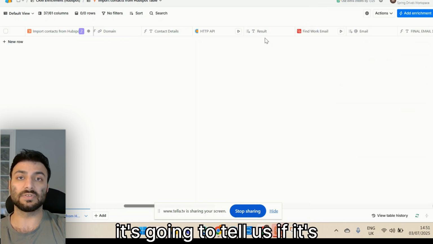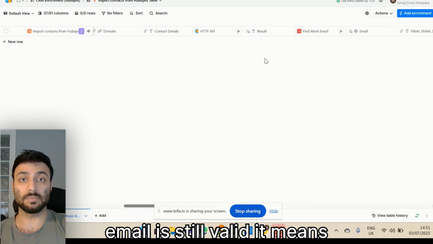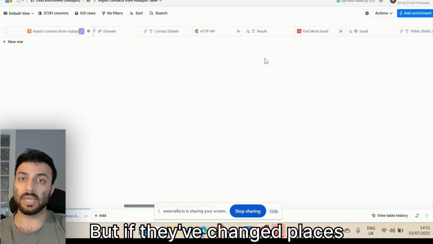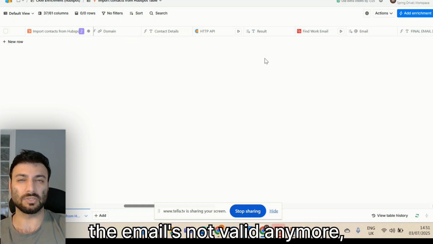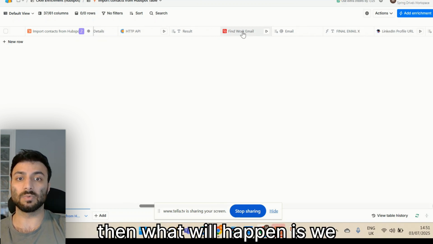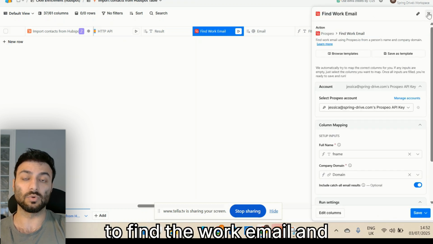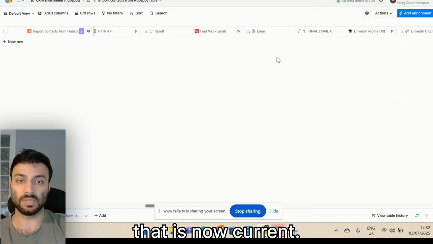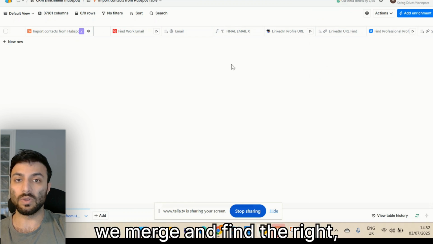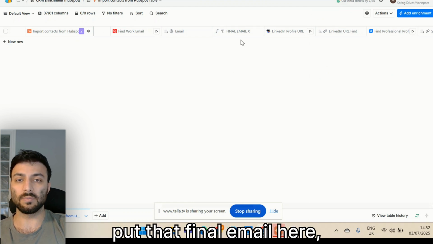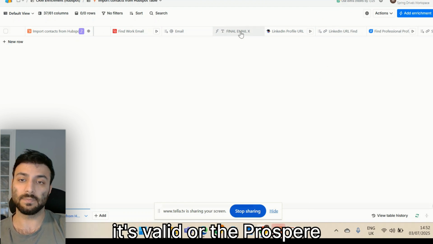And it's going to just tell us if it's valid or not. Because if the email is still valid, it means we can still email it. But if they've changed places or whatever it might be and the email's not valid anymore, then what will happen is we run this Prospero enrichment to find the work email. And that will hopefully find one that is now current. And then we merge and put that final email here, either the original one, if it's valid, or the Prospero one.